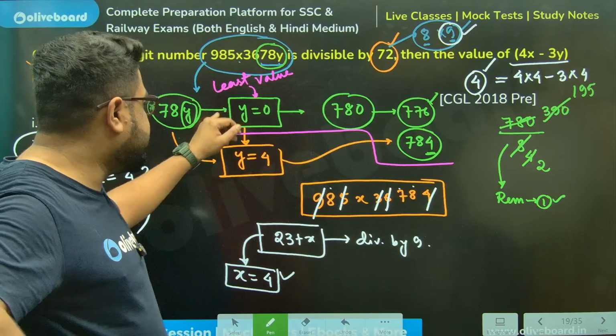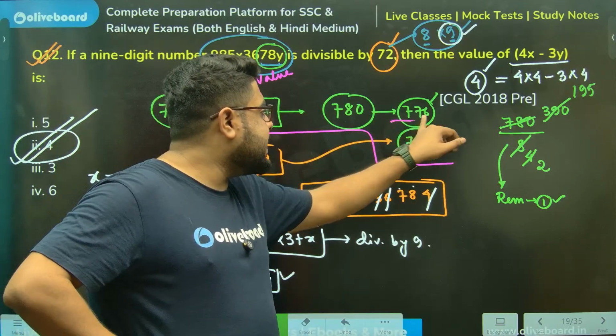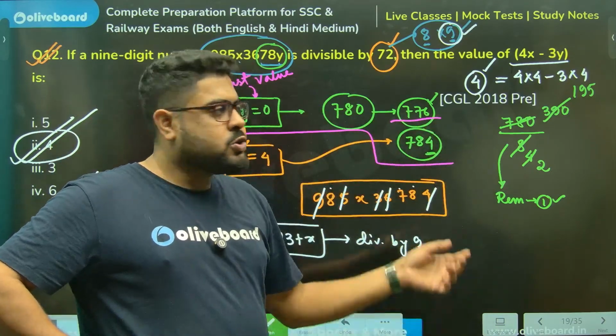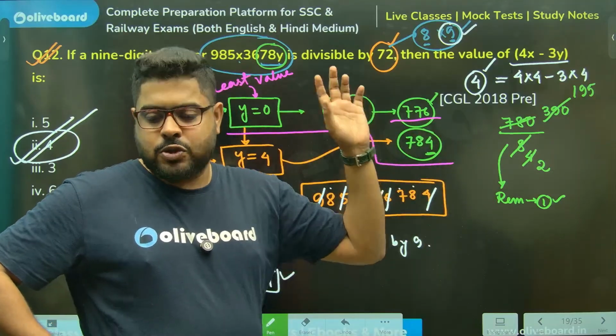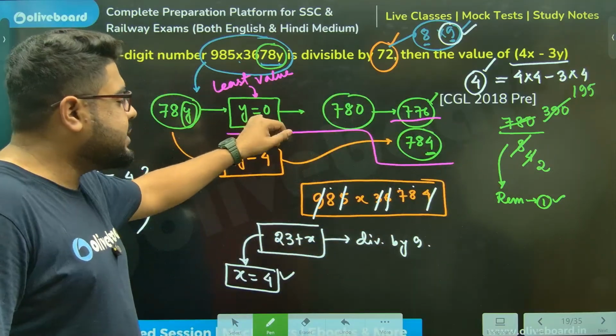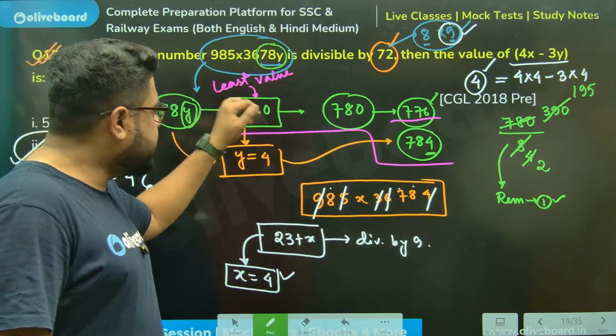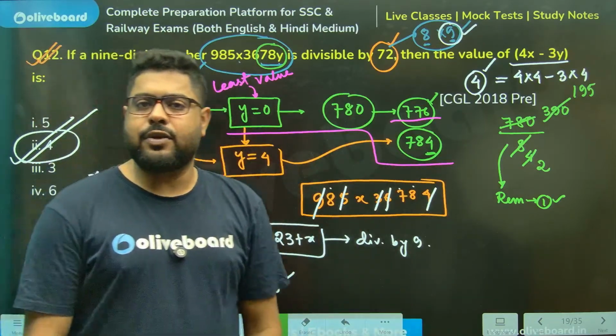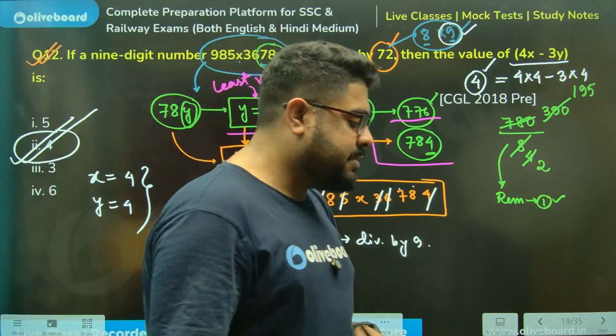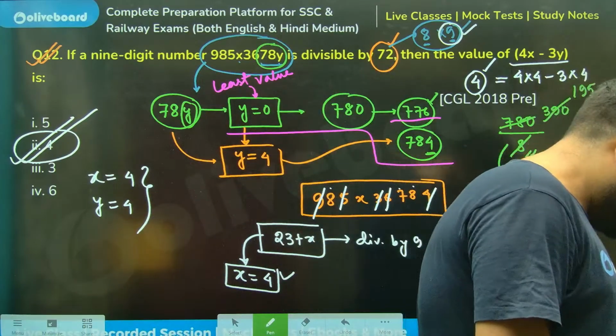You see, just by putting it, I got the idea that 776 is divisible. So the next divisible number is 784. That means y is 4. So just putting in the first trivial value, this is called the trivial value, we will get the idea of what has to be the value of y. So always remember this simple technique.